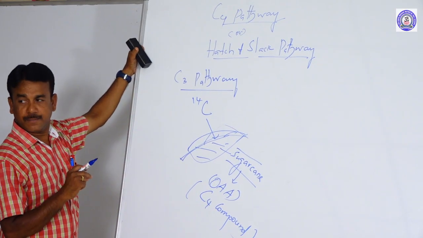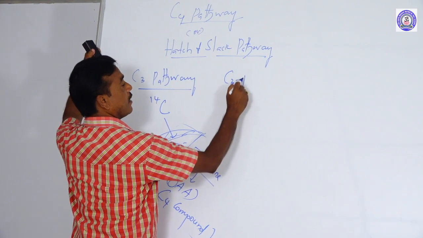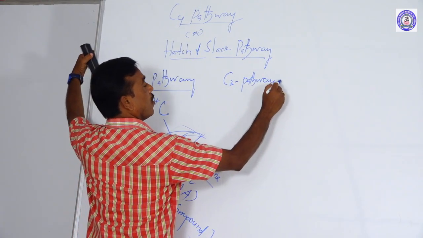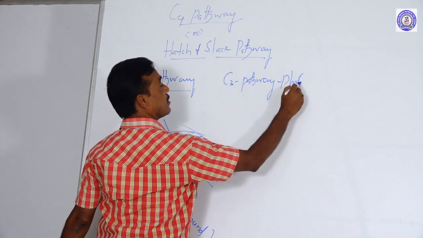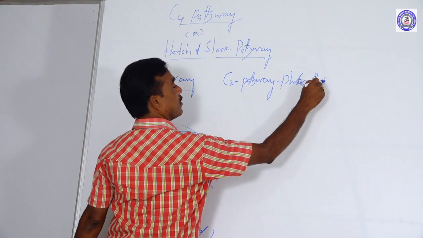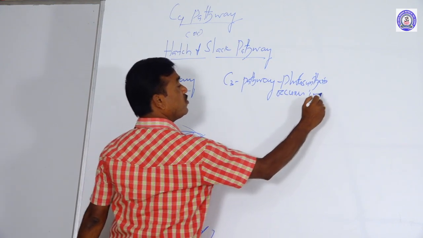In general, C3 pathway photosynthesis occurs in mesophyll cells alone.